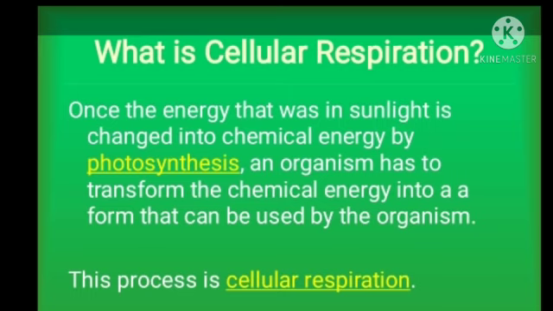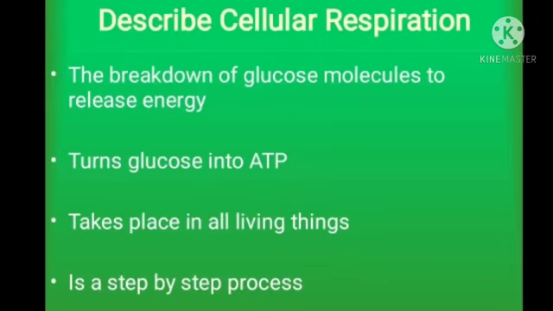Now let's see what cellular respiration is. Once the energy that was in sunlight is changed into chemical energy by photosynthesis, an organism has to transform the chemical energy into a form that can be used by the organism. This process is called cellular respiration. We can describe cellular respiration as the breakdown of glucose molecules to release energy, turning glucose into another form of energy, which is ATP. It takes place in all living things, and it is a step by step process.